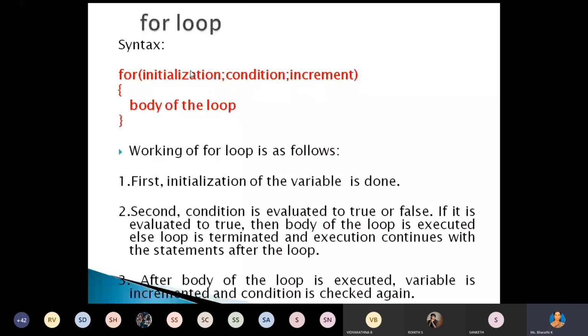Understood, right? First initialization, then check the condition. If the condition is true, it will execute the body of the loop. After executing the body, it performs the increment or decrement operation based on this expression. After that, again it will check the condition, execute the body of the loop, then perform the increment operation, again check the condition, execute the body. If the condition is false, it will just come out of that particular loop. Correct? Okay, now we have one example here, a C program.